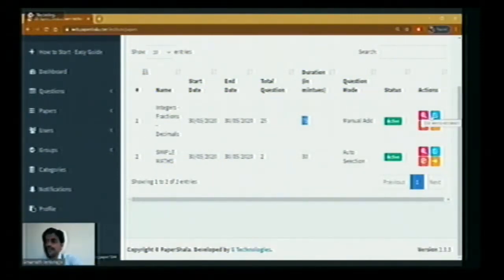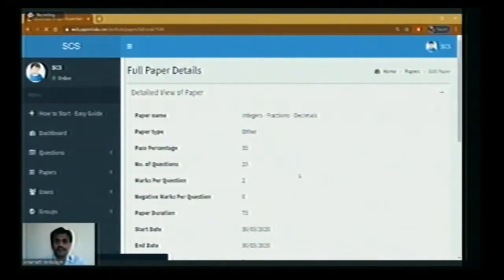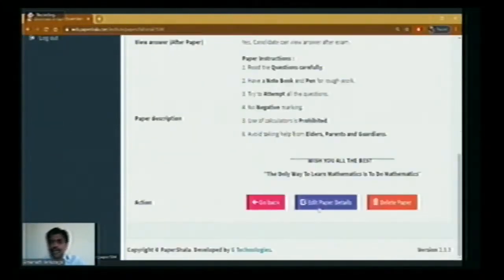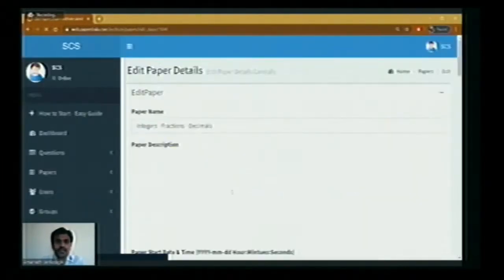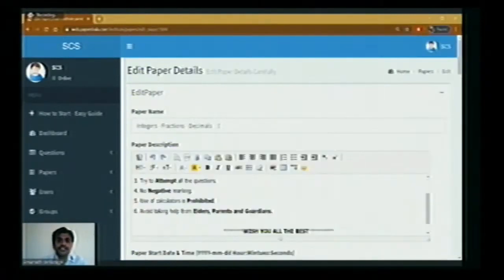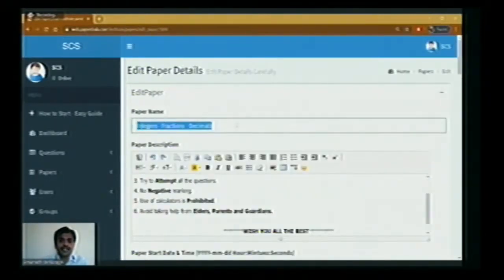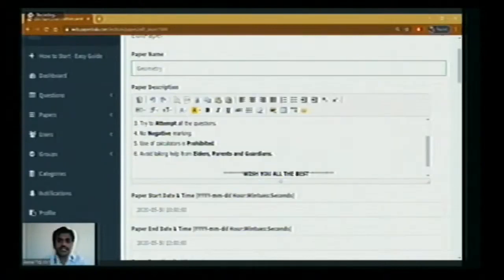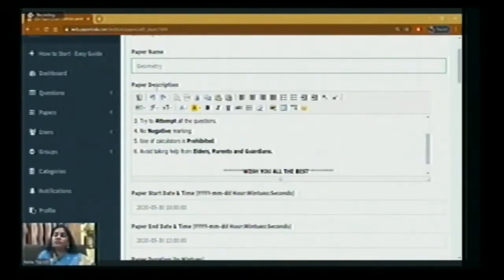So here we have 4 icons. First one is click here to see the details. These are the details of the paper. And we'll be having an option, edit paper details. Please click on edit paper details. Now here you can change the paper name. So I'll be changing my paper name as geometry. So this is my new name, and I have given some instructions.